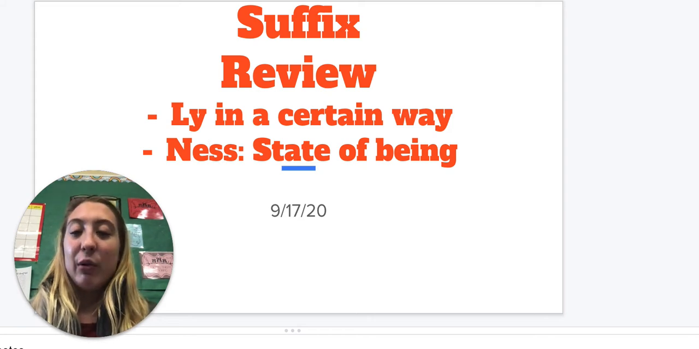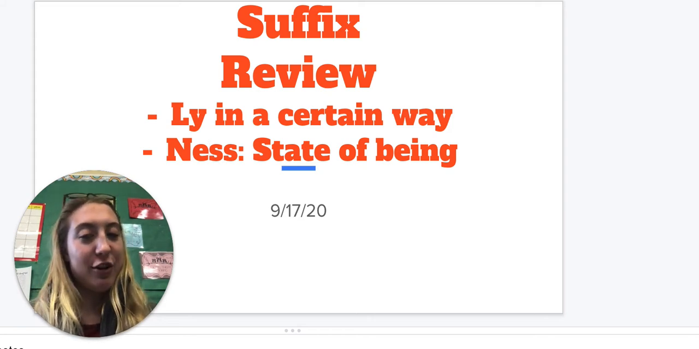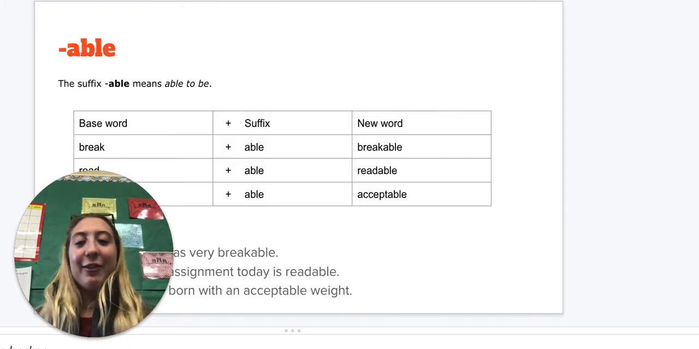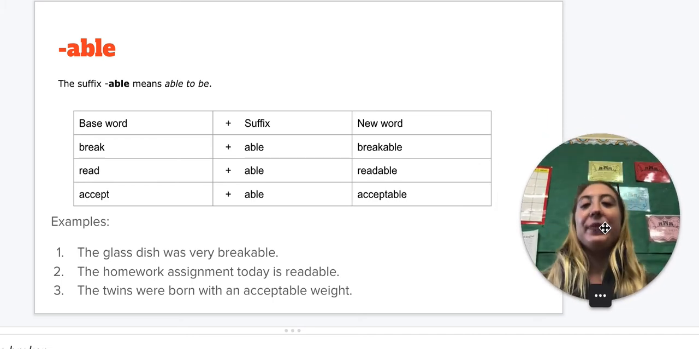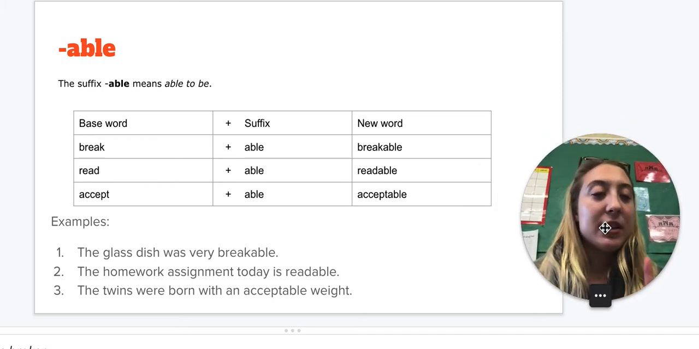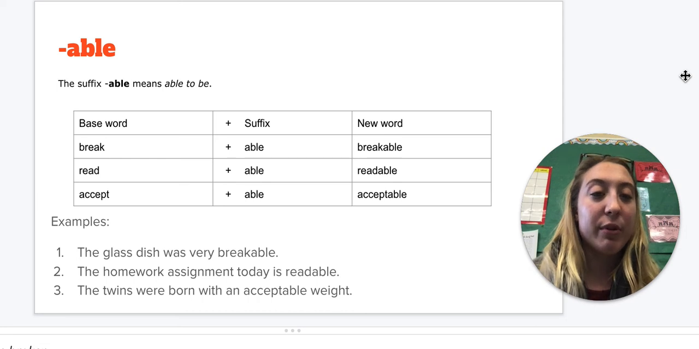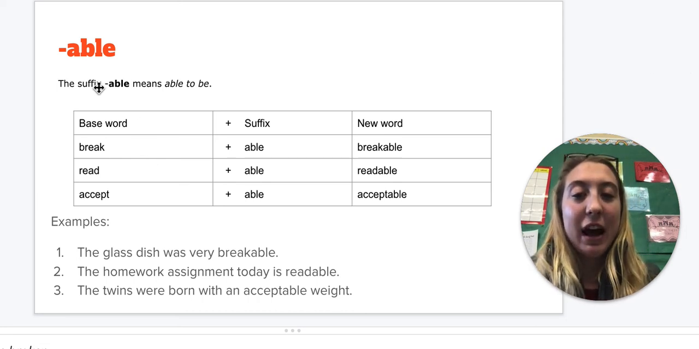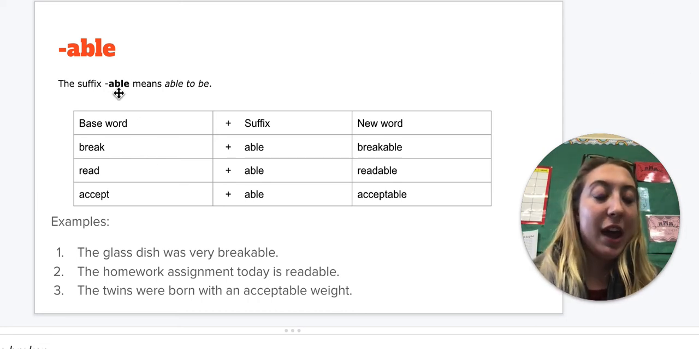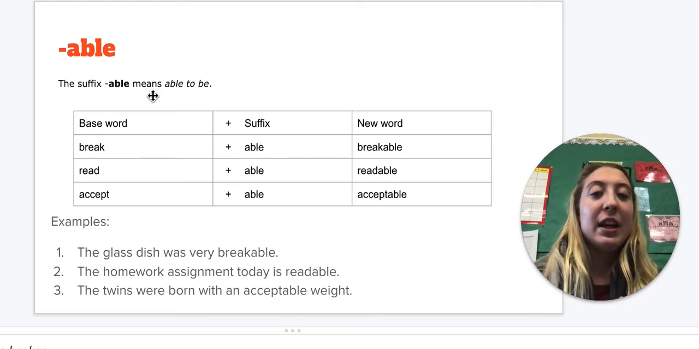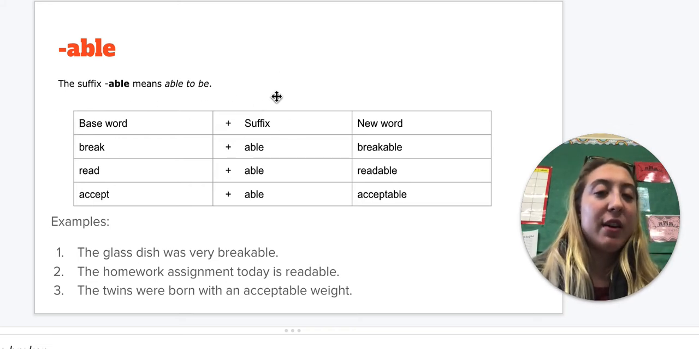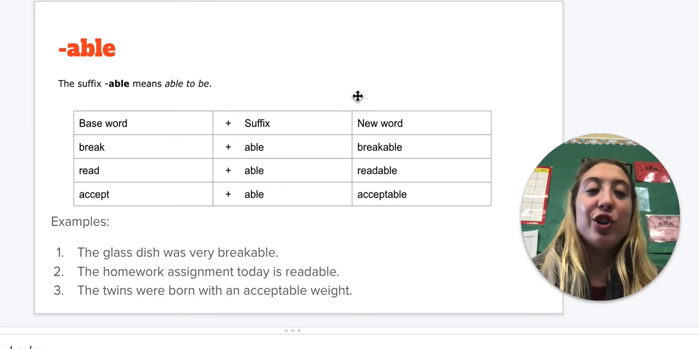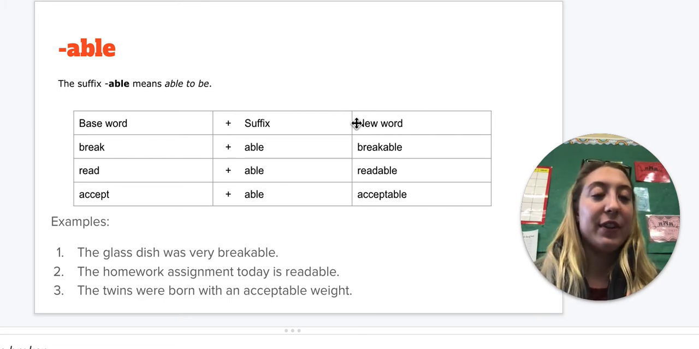But today we are going to be learning about a new suffix. We're learning about able. Able means to be able to. So this is what we would write down. If I add able to the end, because a suffix is at the end of the word, it means to be able to. We have our base word, plus we're adding our suffix able, which gives us a new word with a new definition.